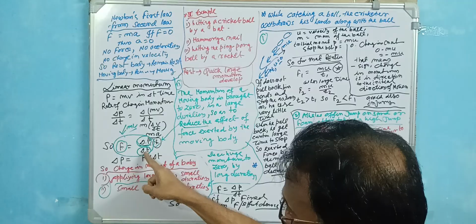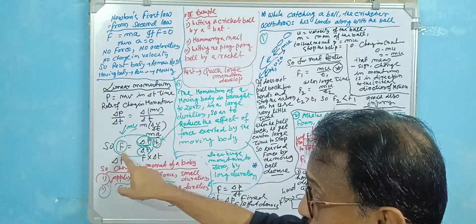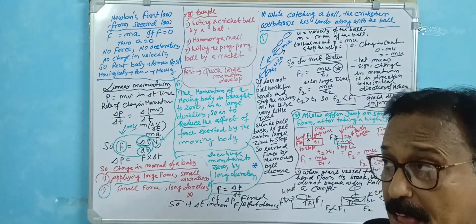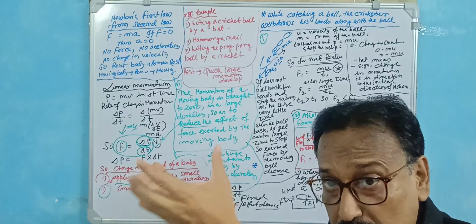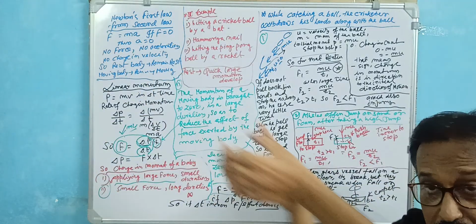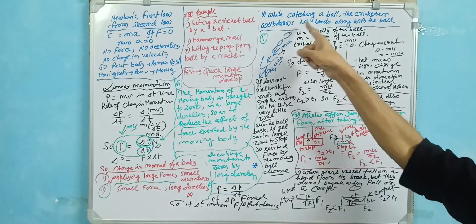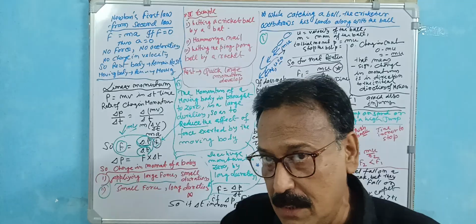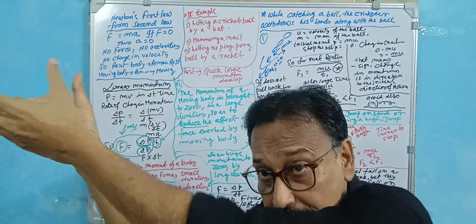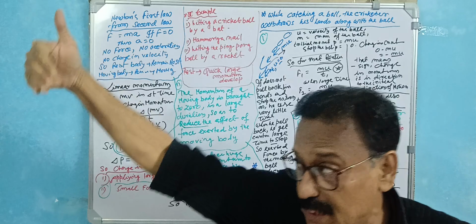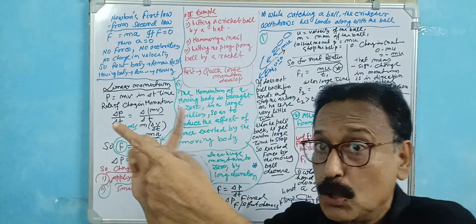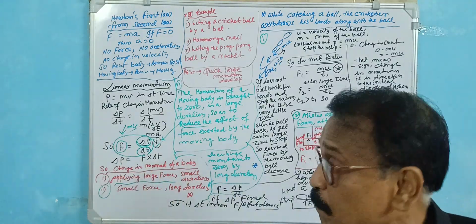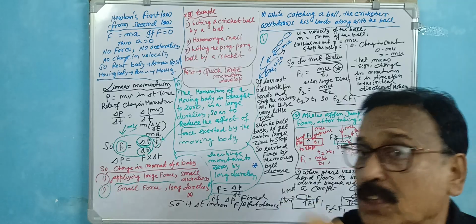So this is the effect. The very fast moving ball is coming, and the cricketer catching the ball does not stay fixed here. He moves in this way, along the direction of the ball, withdrawing his hands along with it. The ball is moving in this direction, and the catching hand is not fixed in position; it moves in the same direction. Why? Because if he stops here, the time is very short. So if you increase the time, the force is decreased.